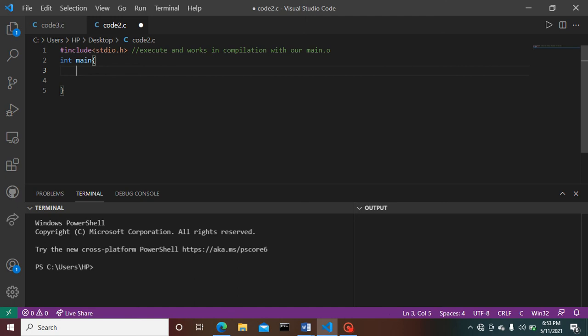What does this mean? This main is a standard library function included in the stdio.h header file, helpful in executing a code.